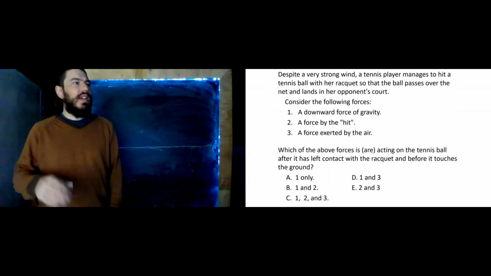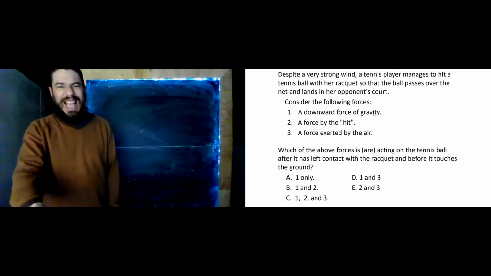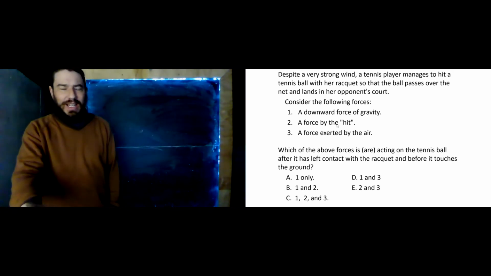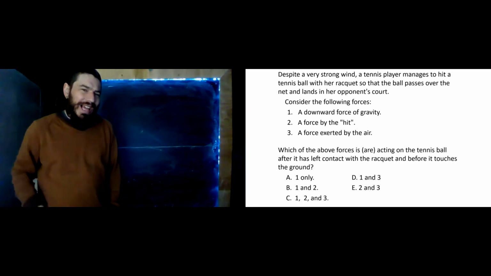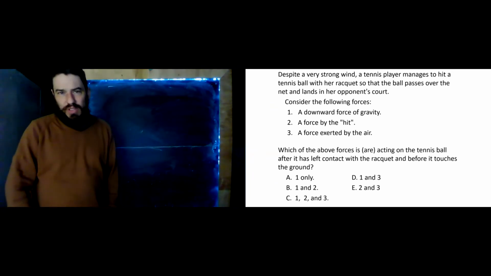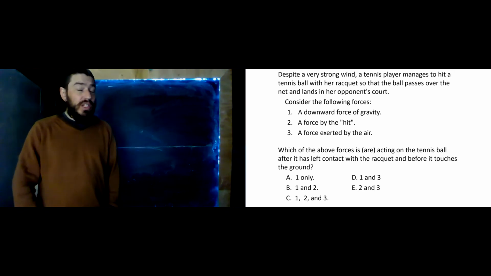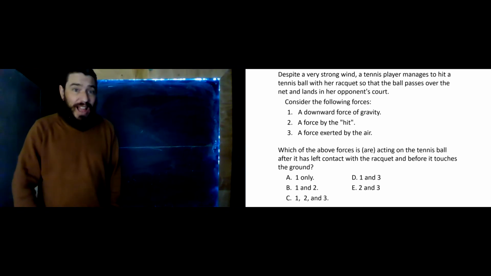Okay, which one of these? A downward force of gravity. Absolutely. Yeah, there's definitely a downward force of gravity there. How about a force of the hit? Ooh. Can rackets exert long-range forces? No, right? The only long-range force we're talking about at this point is gravity. It's a contact force.